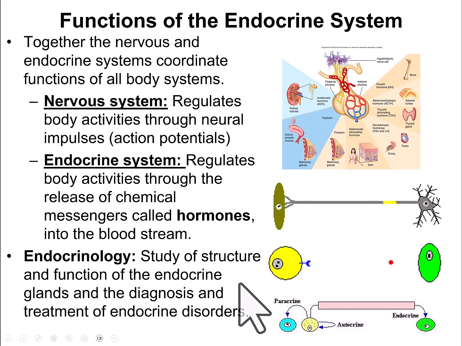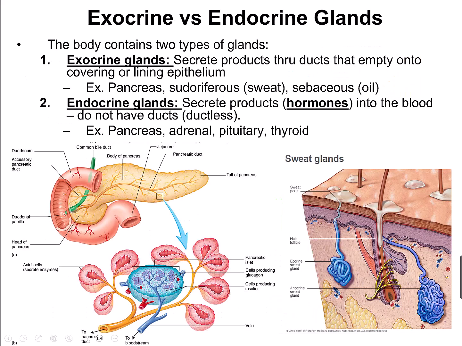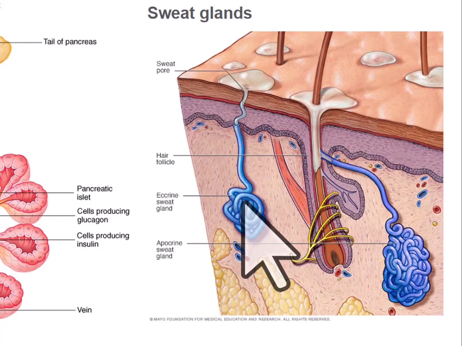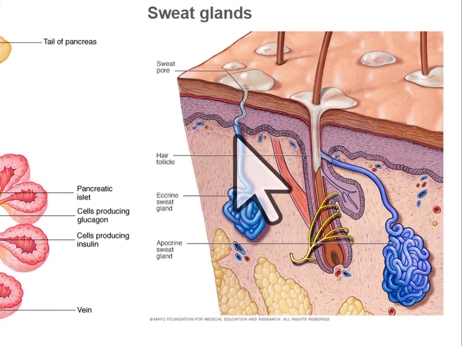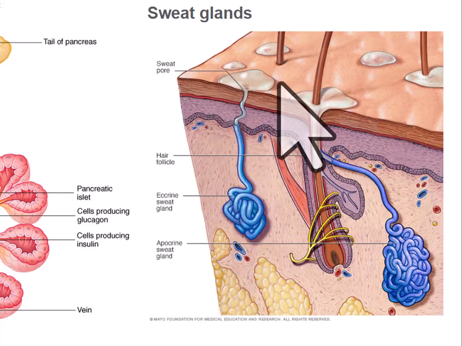Endocrinology is the study of the structure and function of the endocrine system and the diagnosis and treatment of endocrine disorders. You definitely want to make sure you know the difference between an exocrine and an endocrine gland. The body contains two types of glands, exocrine and endocrine. Exocrine glands secrete their products through ducts and empty onto covering or lining epithelium. For example, the sweat gland produces sweat, which goes through a duct onto the skin surface.